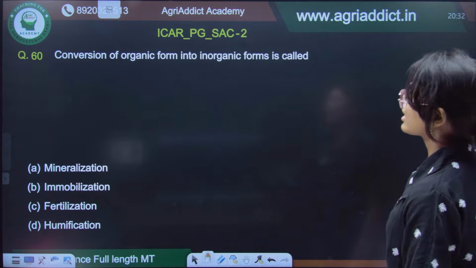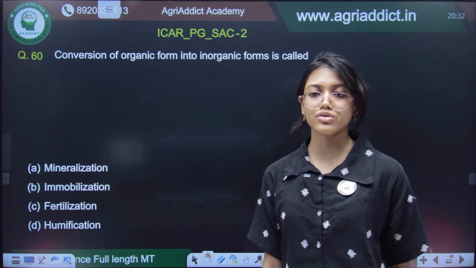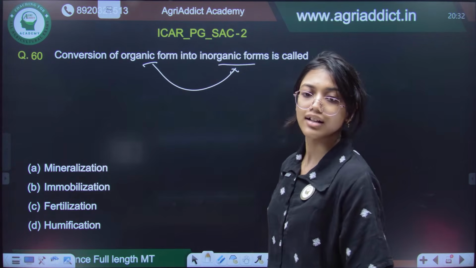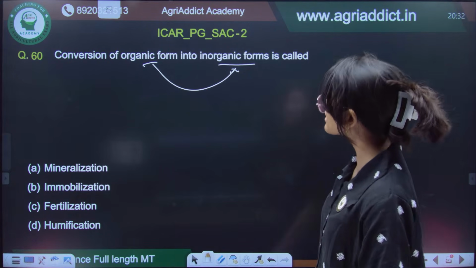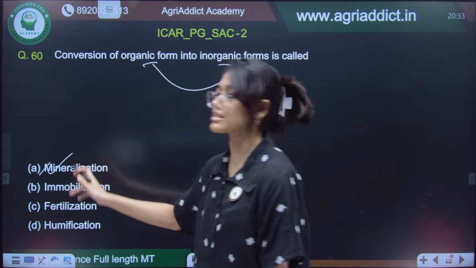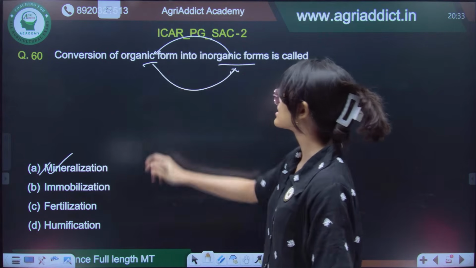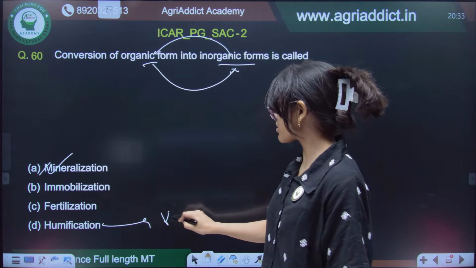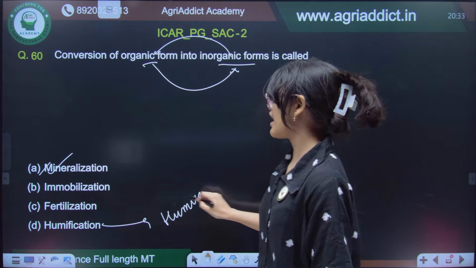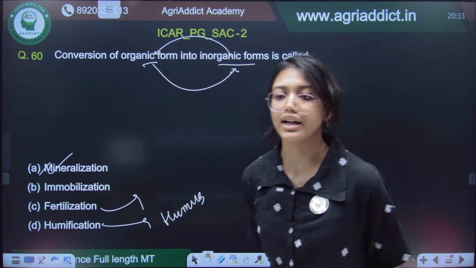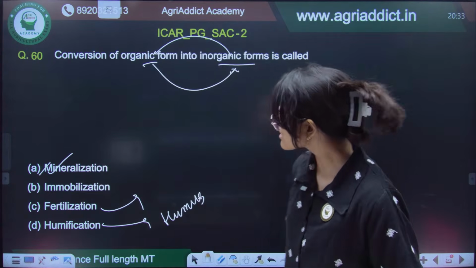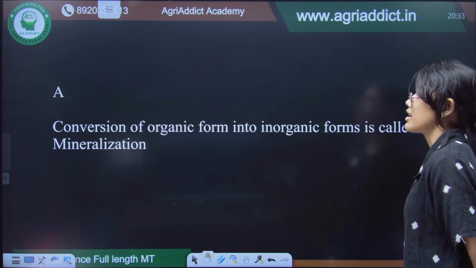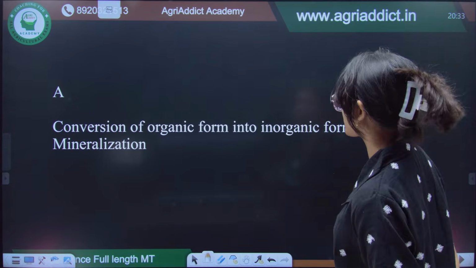Now, the conversion of organic form into inorganic form. Organic is getting converted to inorganic, that means availability of a particular nutrient is increasing. So, it is mineralization. If it were the reverse, then it is immobilization. Then humification is the process of formation of humus and fertilization is the process of applying fertilizers to different soils. So, yes, option number A will be the correct answer, that is the conversion of organic into inorganic forms.